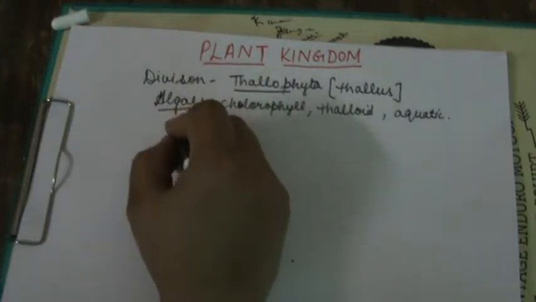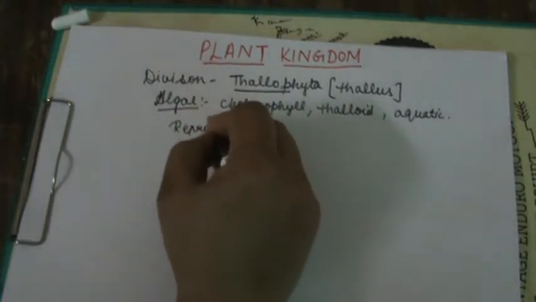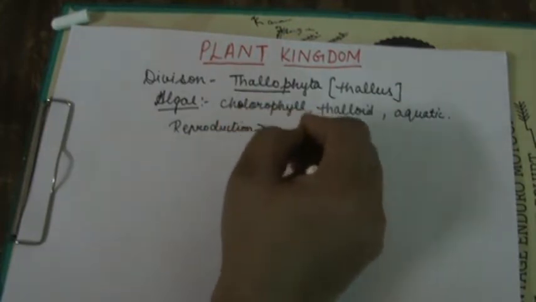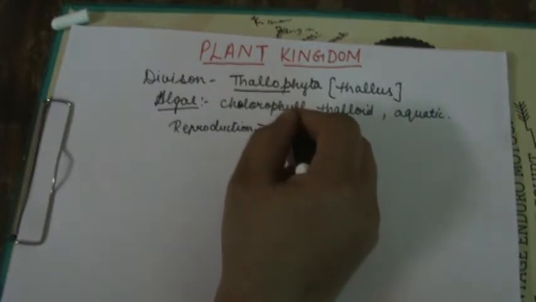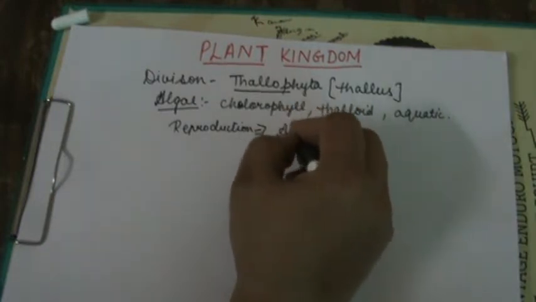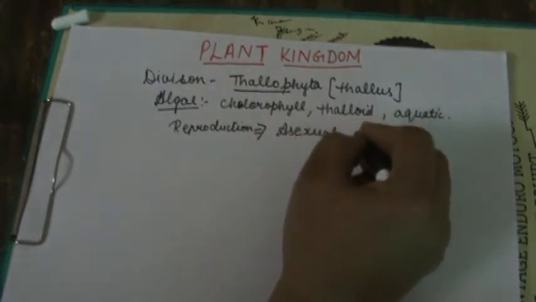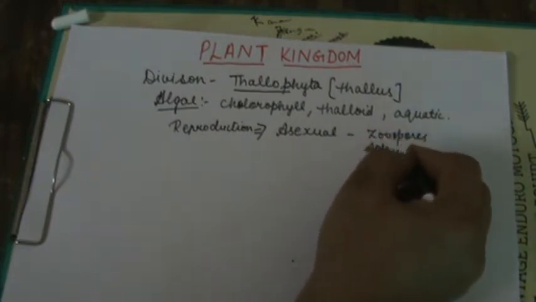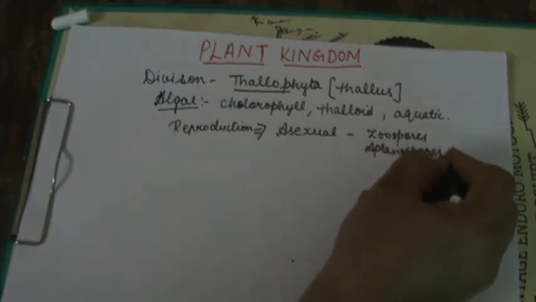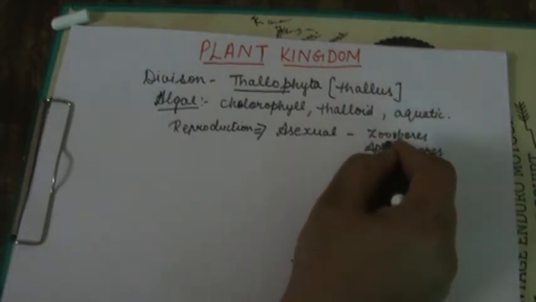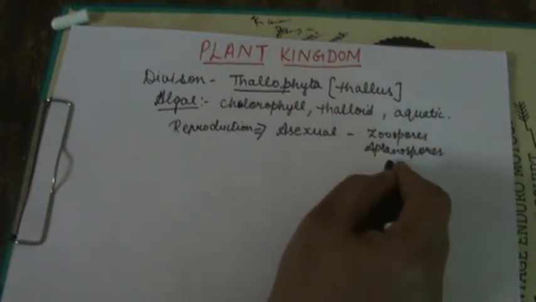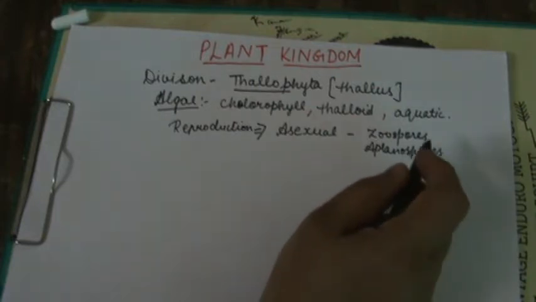Second character is about reproduction. Reproduction, students, occurs by the sexual method as well as by the asexual method. Asexual reproduction occurs by the formation of zoospores and aplanospores. I hope you understand the meaning of zoospores and aplanospores. Zoospores are the spores that are motile, and aplanospores are the spores that are non-motile.